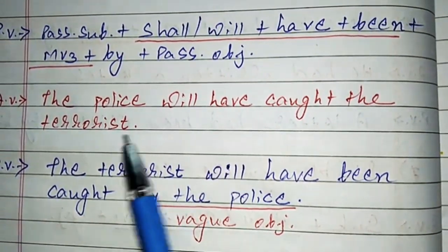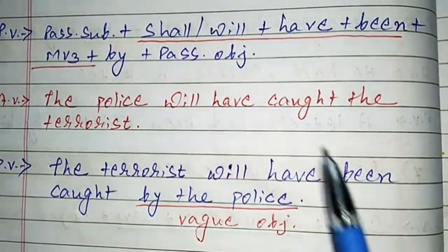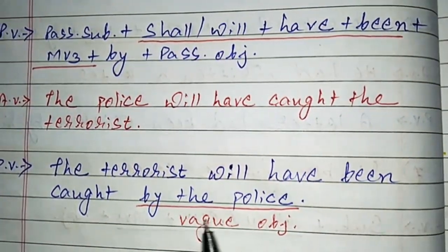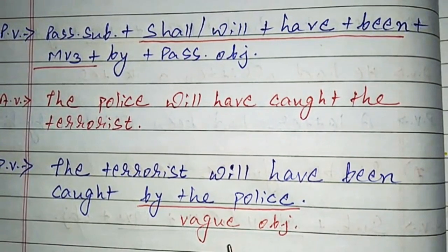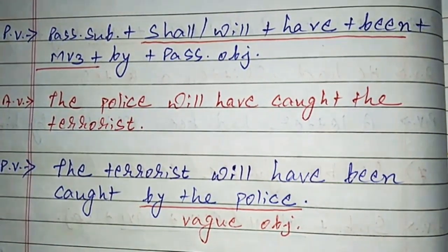So the terrorist, the object, becomes a passive subject, will have been comes for the perfect, and caught by the police. By the police is called vague object. That's why if you are writing it, then also it is correct. If you are not writing it, then also it is correct.